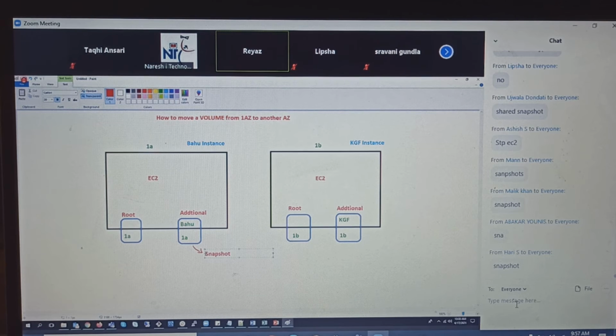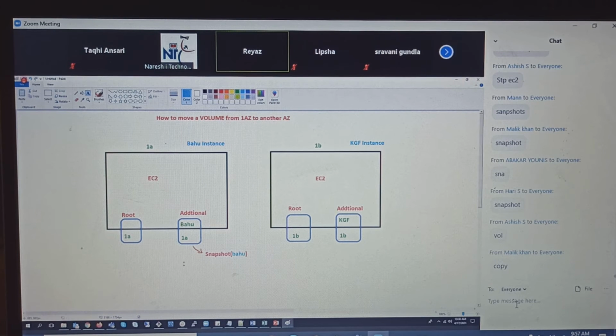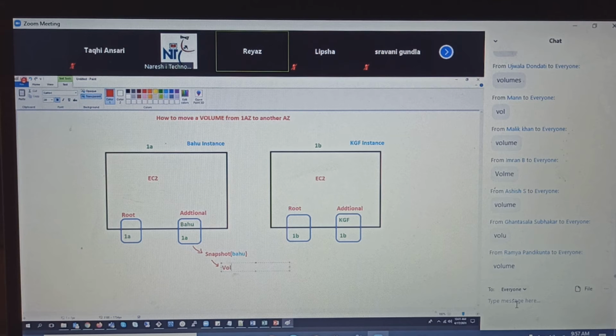And what does the snapshot contain? The Bahu movie. And from the snapshot, what do you create again? A volume. From this snapshot, you create a volume. What does the volume contain? The Bahu movie.